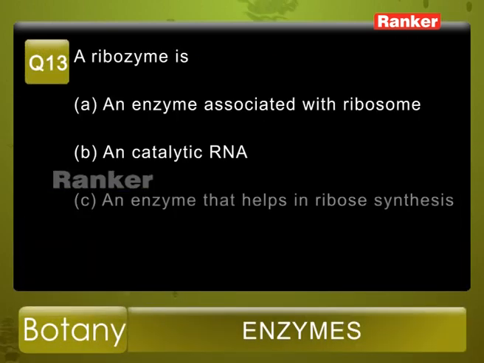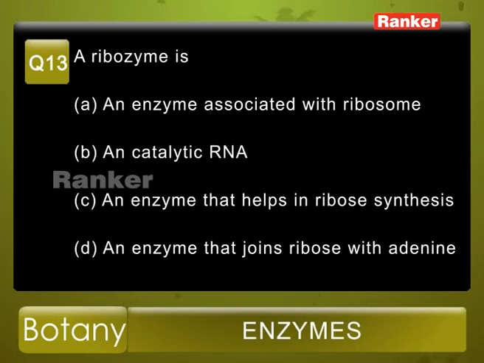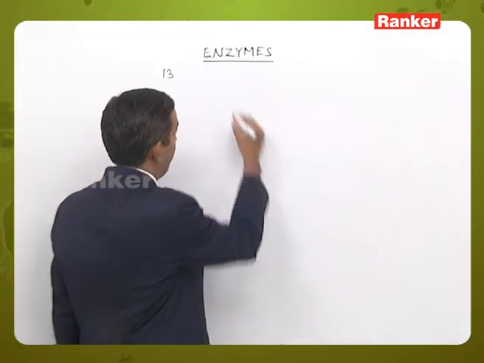Question number 13. A ribosome is a, options: A, an enzyme associated with ribosome, B, a catalytic RNA, C, an enzyme that helps in ribose synthesis, D, an enzyme that joins ribose with adenine. So here, ribosome,